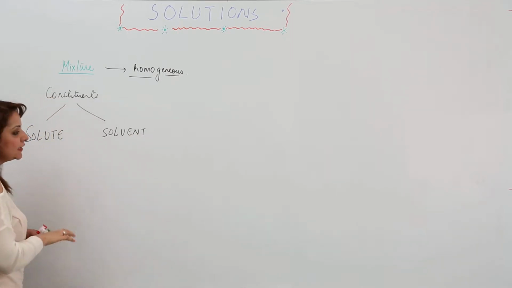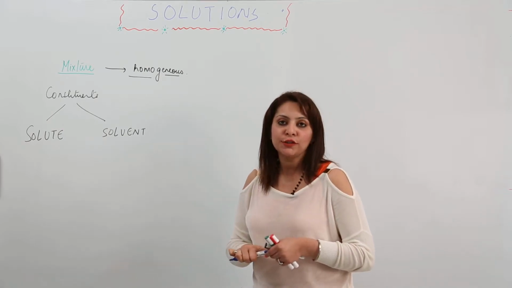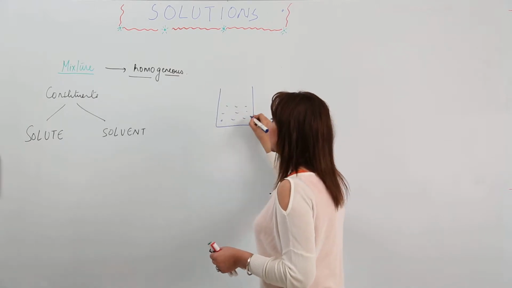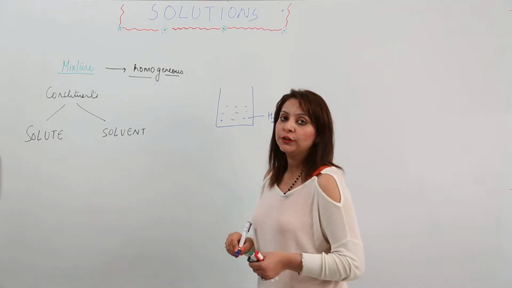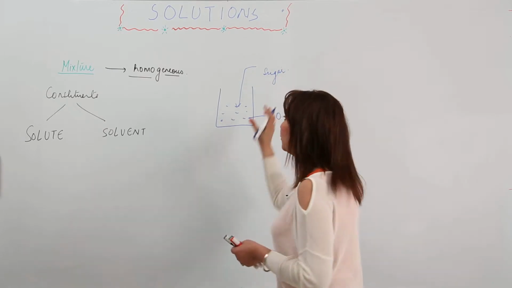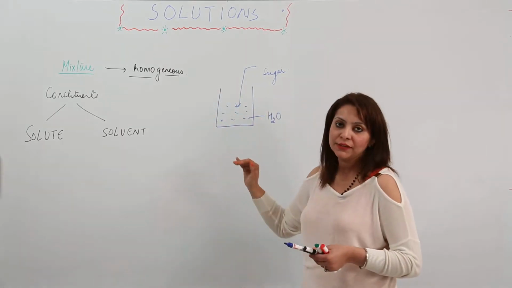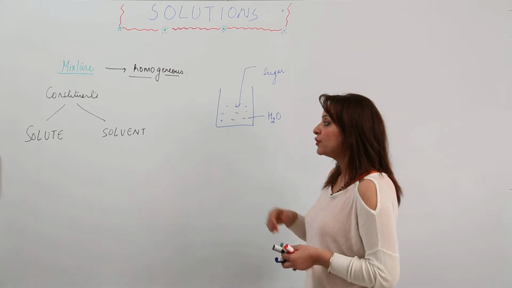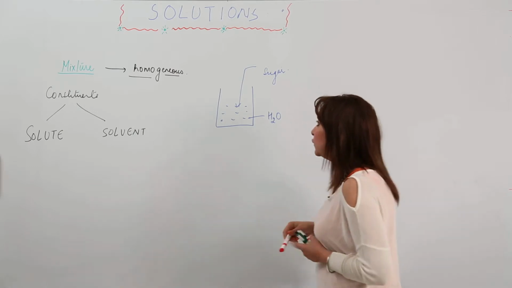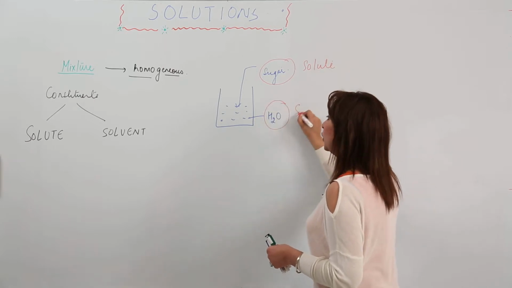I will make you understand these terms by taking an example from daily routine. Suppose you wish to drink a sugar solution. So what you'll do, you'll take a glass, a flask which will contain water, and next you're going to add sugar into it. So they both unite to form a sugar solution, that means a homogeneous mixture of two components. So we have separate terms, solute and solvent. In this example, sugar acts as solute and water acts as solvent.